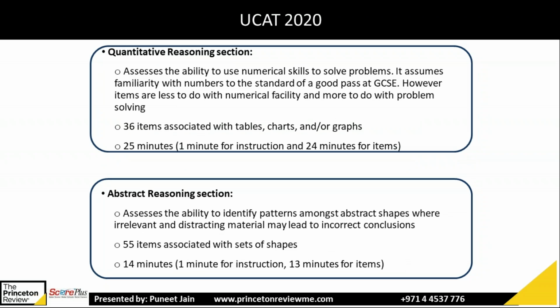Then you have quantitative reasoning. In quantitative reasoning, they will have number-based questions, and it will involve the use of tables, bar graphs, pie charts, and line charts along with that. The number of questions is 36, and the time limit is 25 minutes, including 1 minute for the instruction. And then you have abstract reasoning, which is figure-based reasoning. So 55 questions and 14 minutes. Next slide.